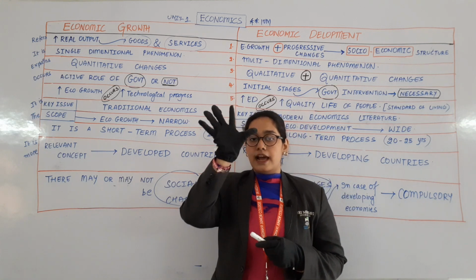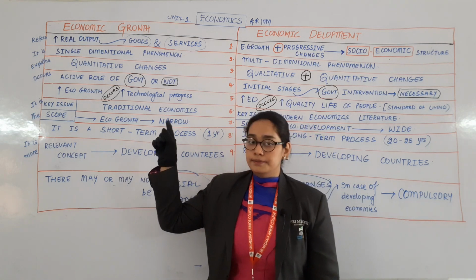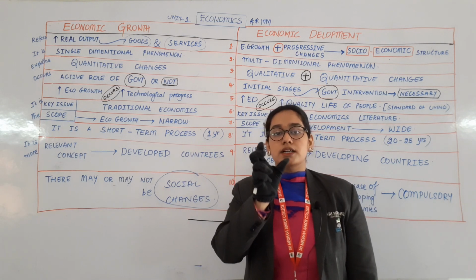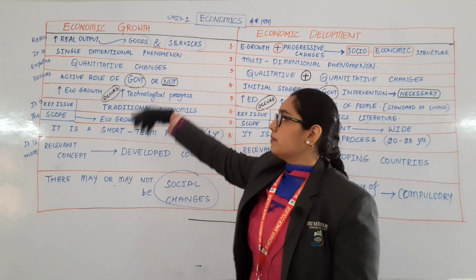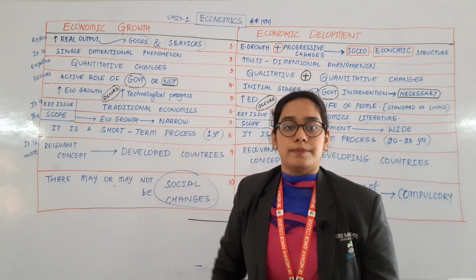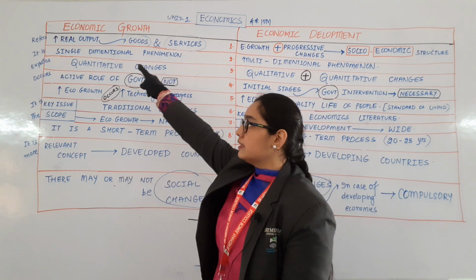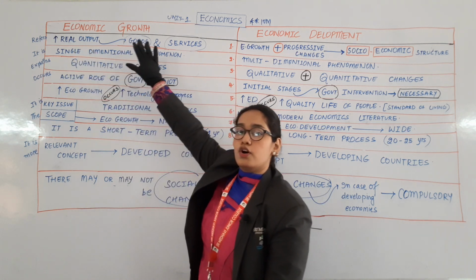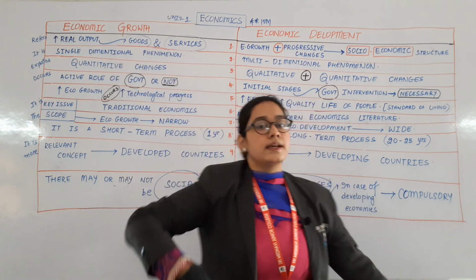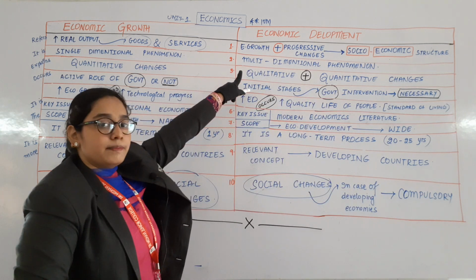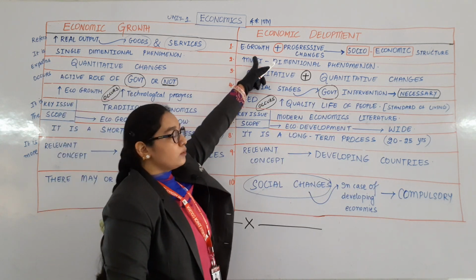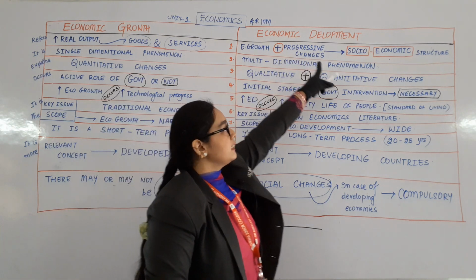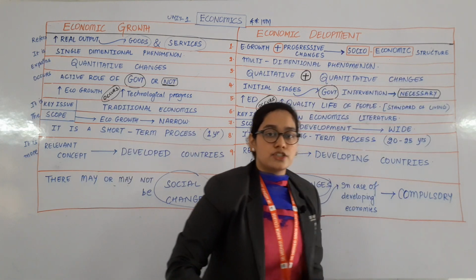Finally, we'll have a look at the answer. Very easy. You just need to keep the important terms in your mind. The remaining terms, economic growth and development, will be repeating and repeating. Economic growth refers to an increase in real output of goods and services. Economic development refers not only to economic growth but also to progressive changes in the socio and economic structure.